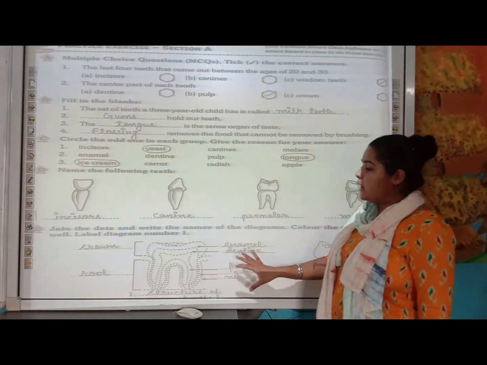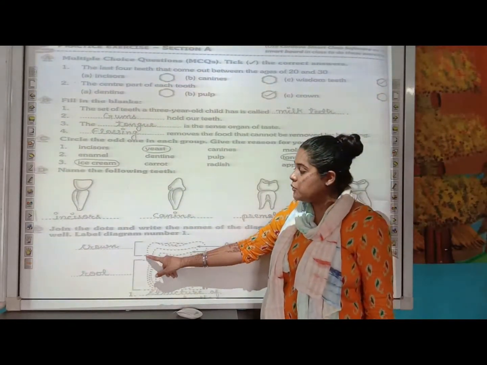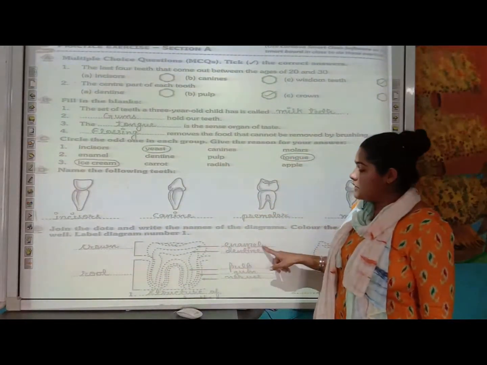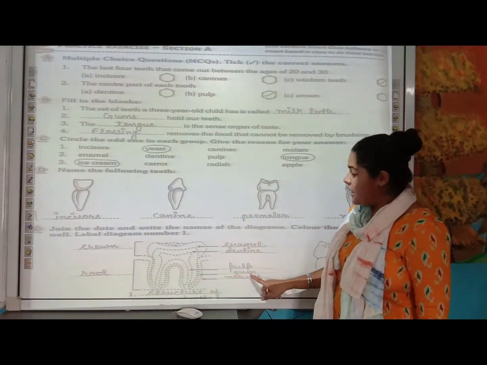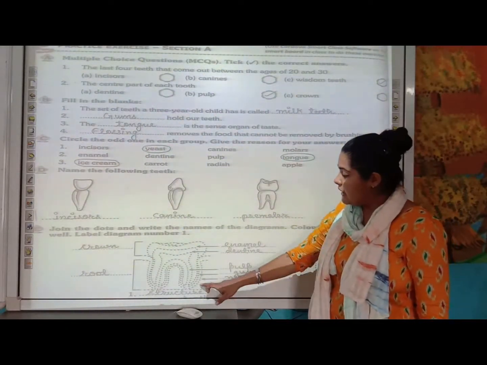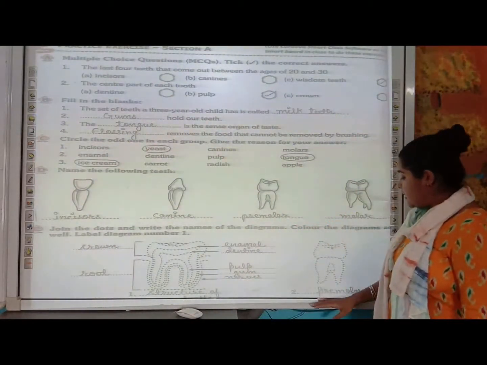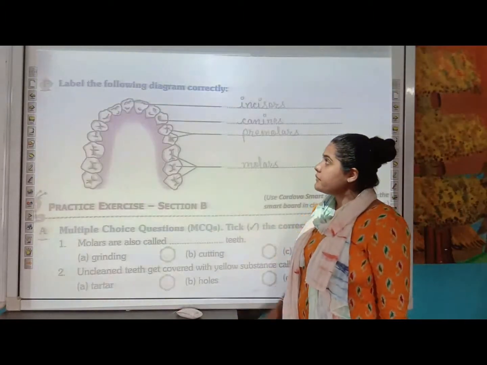We have discussed that. So the first part is the one which is appearing. You can see it is your crown part. The one which you cannot see is your root part. The hardest part is your enamel. Beside that it is dentine. Inside that it is pulp. Then this part is your gum and then inside that there are nerves. So this is the structure of your teeth. And here you can see the second diagram is of premolar teeth.